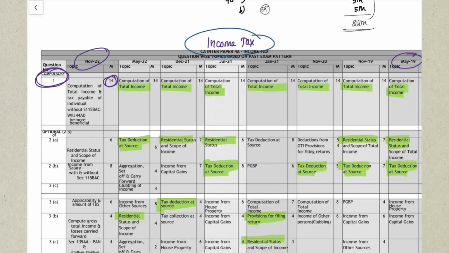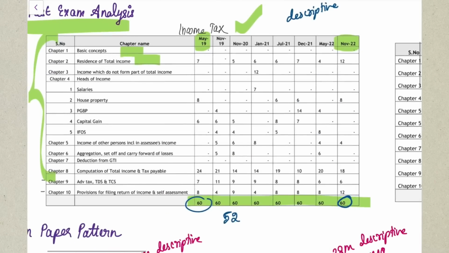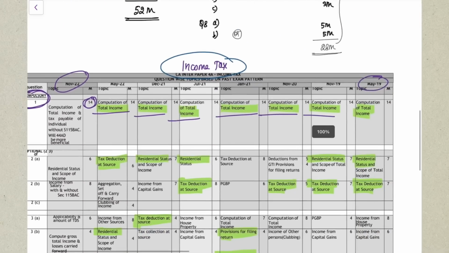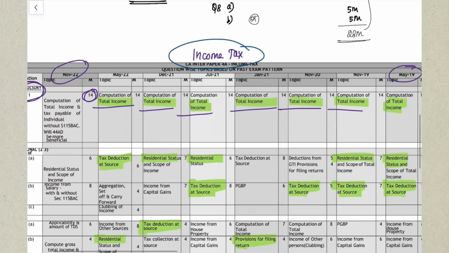But the catch here is that in every single attempt, question number 1 comes from total income. That means you have this chapter number 8, computation of total income and tax payable, where you get questions from all the heads and all the deductions. A question of that kind, where all the chapters and all the provisions are combined and you have to compute your total income, is being asked in every attempt.